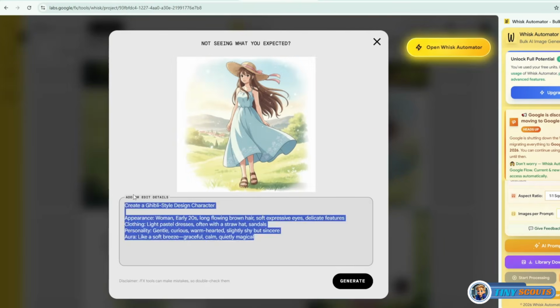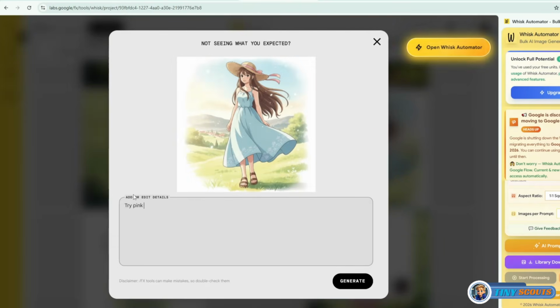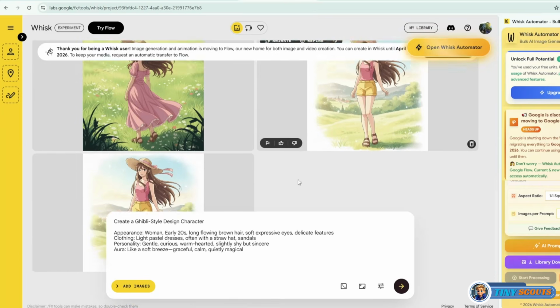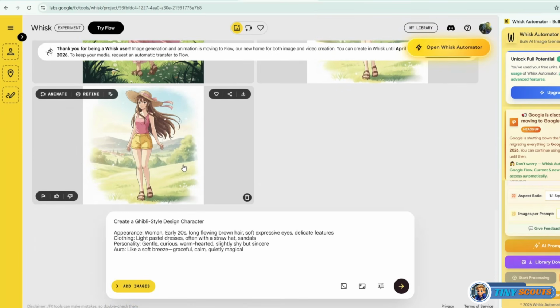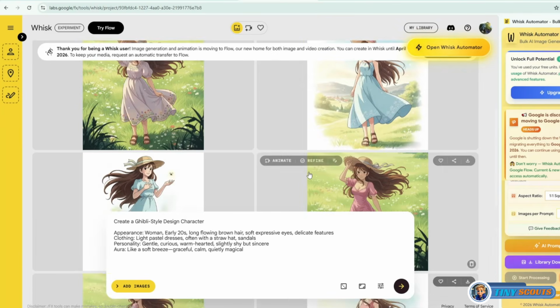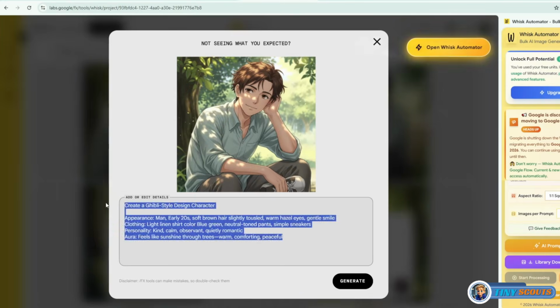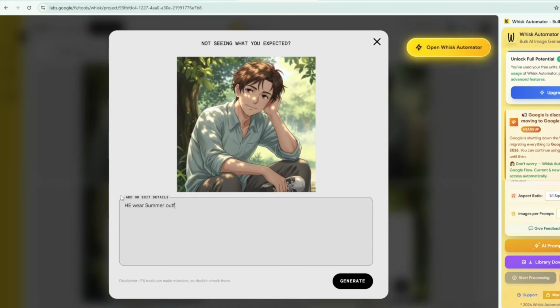Next, to generate a new outfit variation, click on the image, enter a prompt describing the desired clothing style and colors, then click Generate. And there you have it. Our female character now has a new outfit. She looks amazing, right? Now let's go ahead and do the same with our male character.